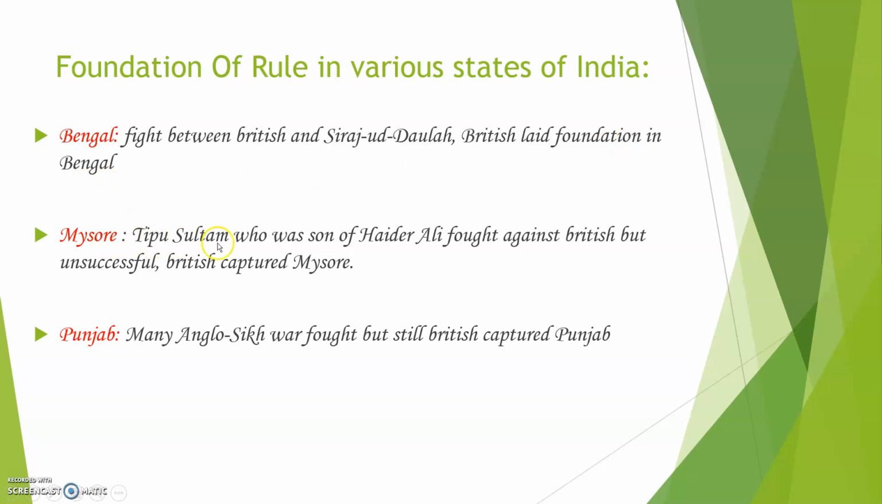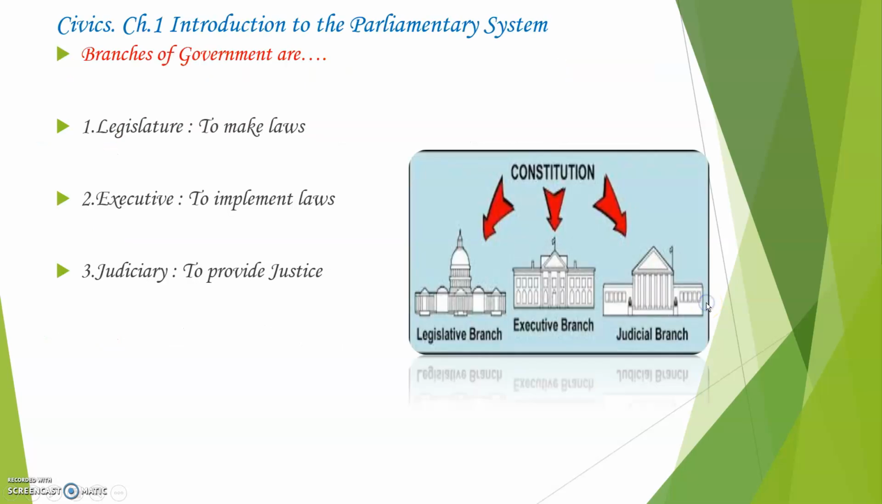Next is Mysore. Tipu Sultan was the son of Hyder Ali. Again, Tipu Sultan and the British had a fight among themselves. Ultimately, they lost the battle, and the British captured Mysore. Punjab, there were the Anglo-Sikh wars. Anglo means British, and the Sikh war took place between Punjab and the British. Ultimately, they lost the battle, and the British captured Punjab. That means these three important states, Bengal, Mysore and Punjab, were initially captured by the British.